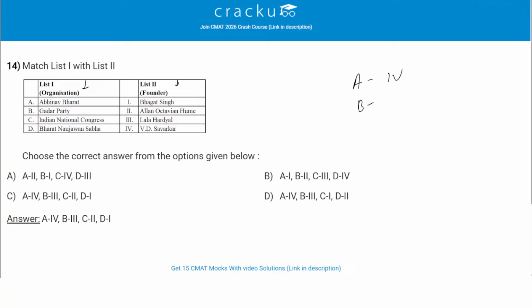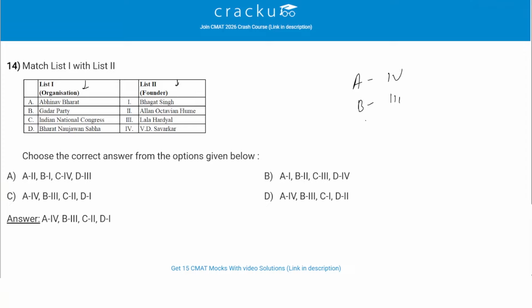Then we have B, which is Gadar Party. So it was Lala Hardayal, which is 3. The Gadar Party was a revolutionary international organization founded primarily by Lala Hardayal in 1913 in the United States to overthrow British rule in India.